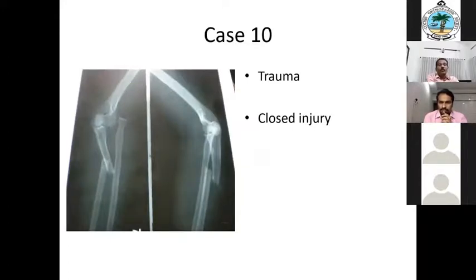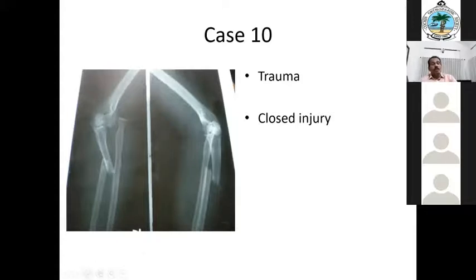So this is the last case. Somebody say the diagnosis. Monteggia fracture dislocation. What type of Monteggia? Bado type 2. Where is the radial head? What is the angulation? Posterior angulation and posterior dislocation of the radial head.